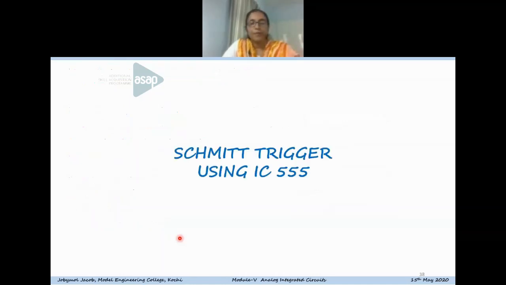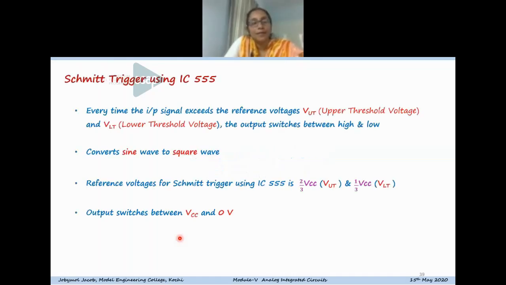So now we'll quickly go through the Schmitt-Trigger application of 555. As you know, the Schmitt-Trigger is basically a circuit which compares the input signal coming at the input of the circuit with certain reference levels. One is the upper threshold voltage and the other one is the lower threshold voltage.